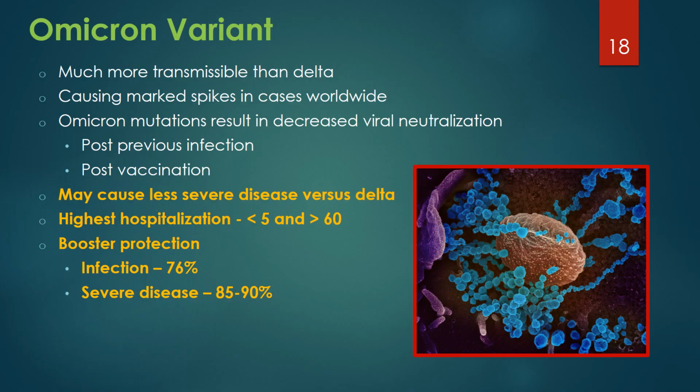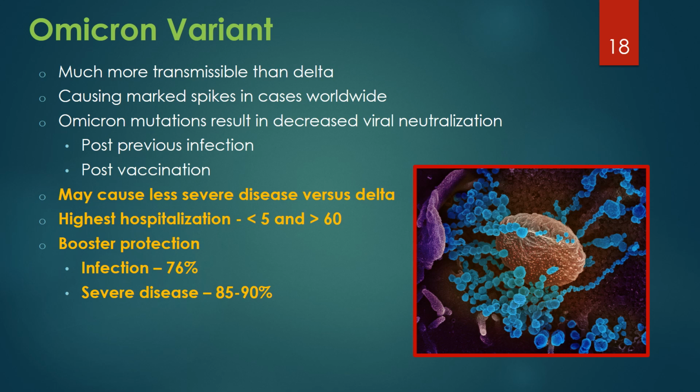Though possessing greater transmissibility, Omicron disease may present with less severe disease and less deaths and hospitalizations from initial studies in South Africa, even with increased case rates. The highest hospitalization rates with Omicron are seen in those less than 5 years old and greater than 60 years old.